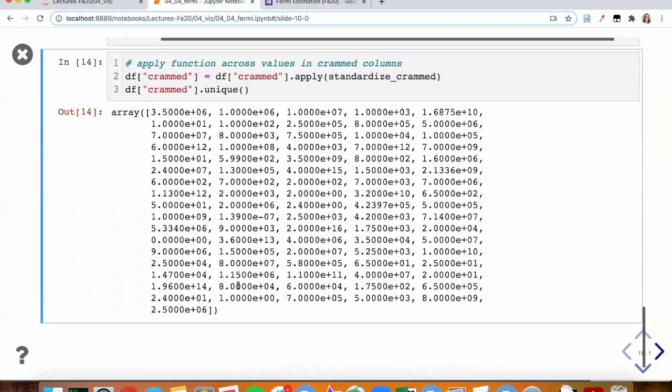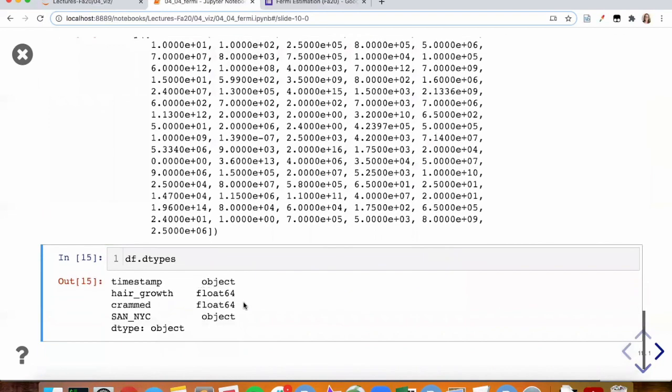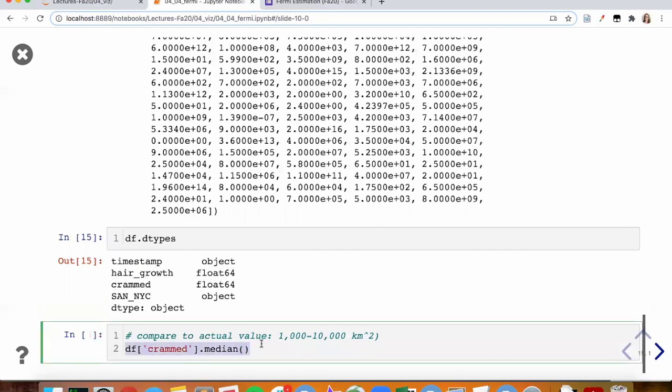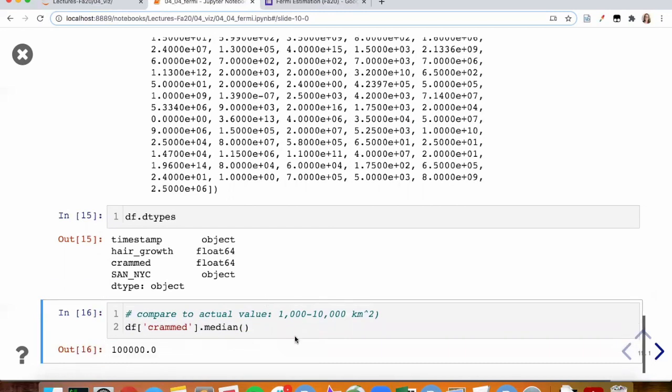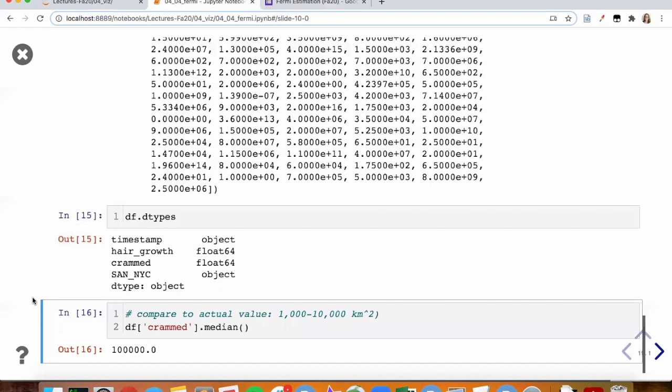We see now they are all of a numeric type. They're all in scientific notation. If we now ask dtypes, for the two that we have changed at this point, they are no longer objects, they are now floats. And we can then see how you all did by looking at the median. The actual value, depending on how you calculate and how close people are standing, is between 1,000 and 10,000 kilometers squared. You all were off by an order of magnitude of 1, which is still pretty close when we're estimating these large numbers. So you all said 100,000 kilometers as your median value, which is still, again, off by an order of magnitude of 1.